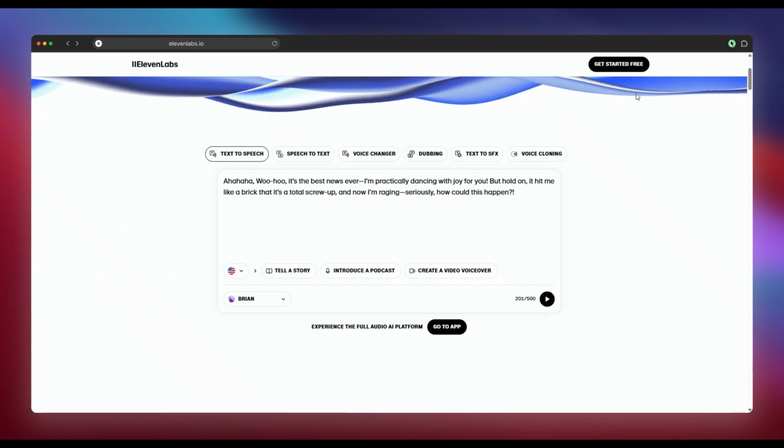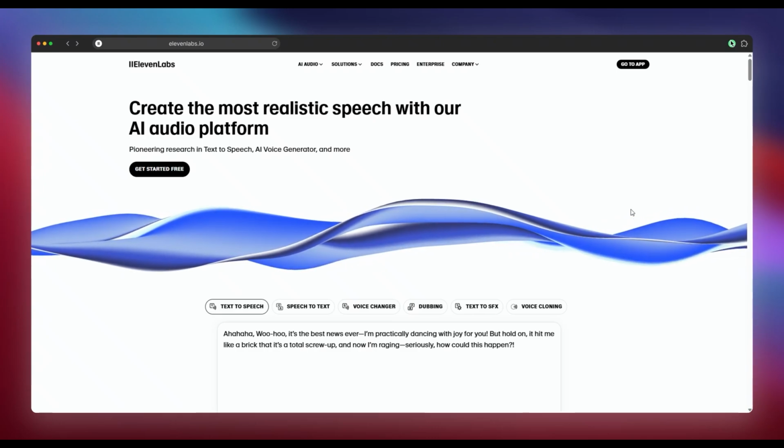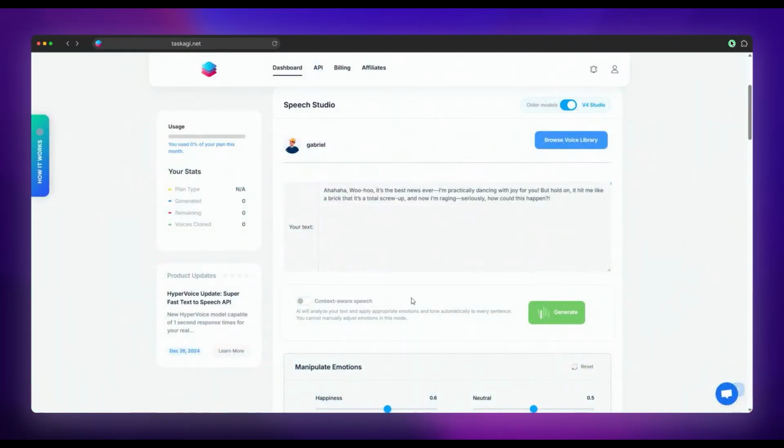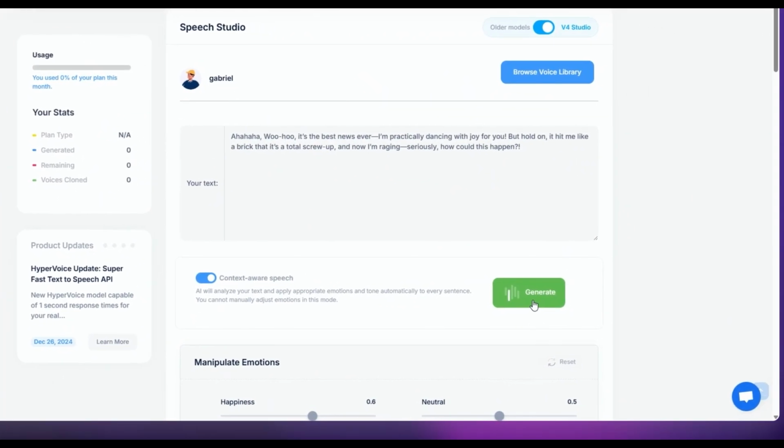So it's not terrible. The voice is clear, but listen to how it handles laughter and emotional shifts. Pretty monotonous and robotic. Now, we're going to turn on context-aware text-to-speech. So here's HyperVoice with the same sentence.